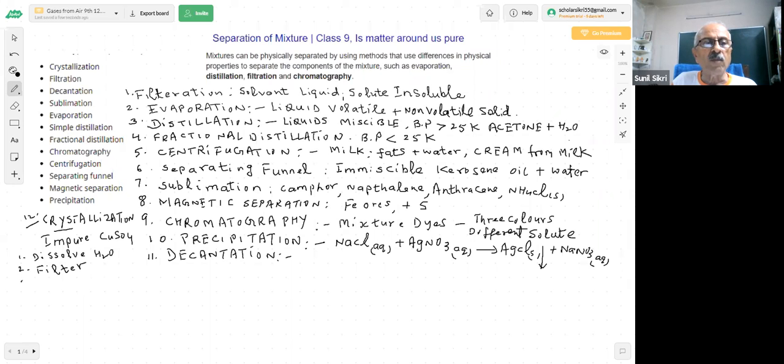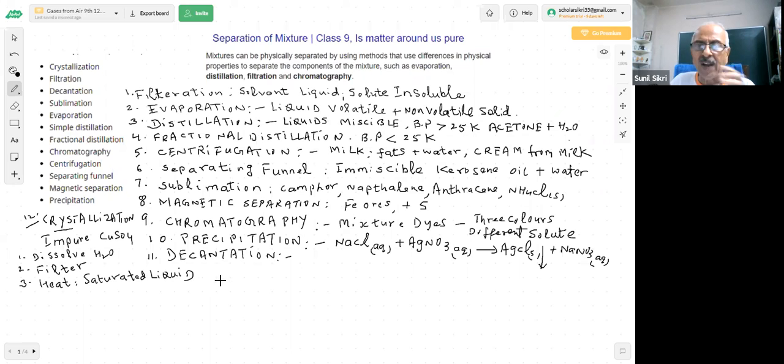Then what do I do? I heat it till the point of saturation. Matlab, saturated liquid is formed. You are aware what is the meaning of saturation, students?